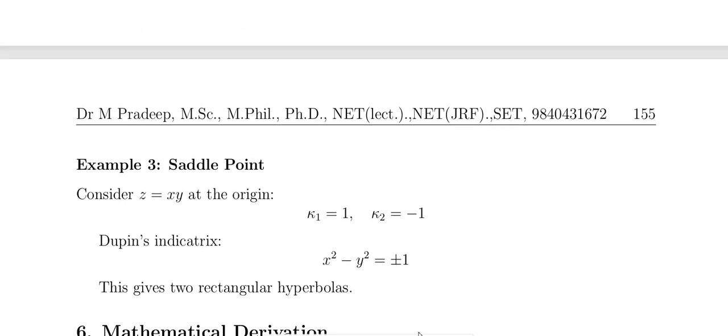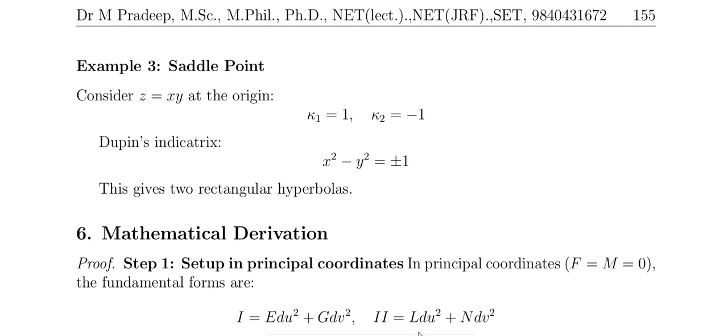And the saddle point, that is z equals xy at the origin. Kappa 1 equals 1, kappa 2 equals minus 1. The Dupin indicatrix is x square minus y square equals plus or minus 1. So this is called the rectangular hyperbola.